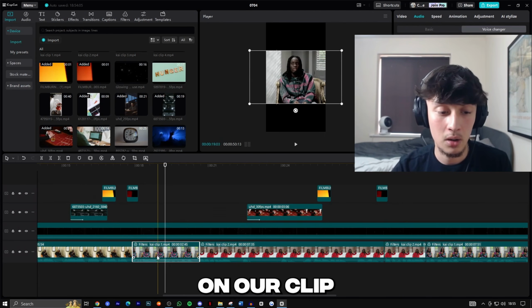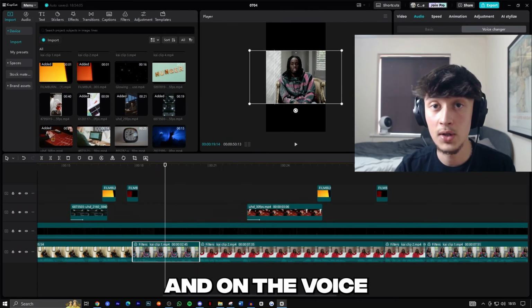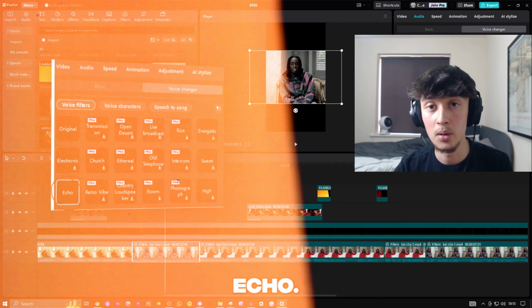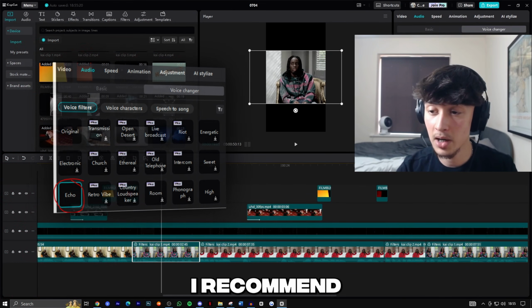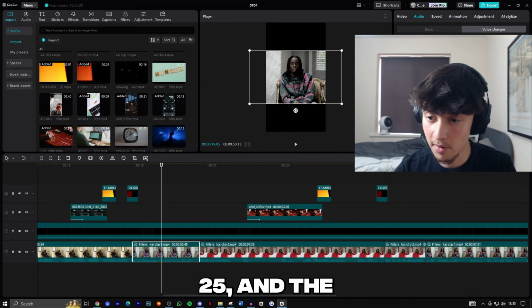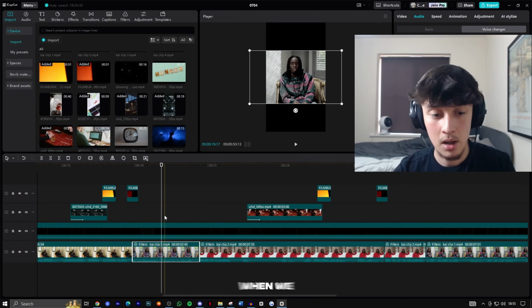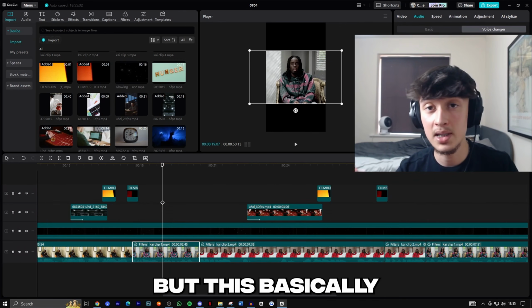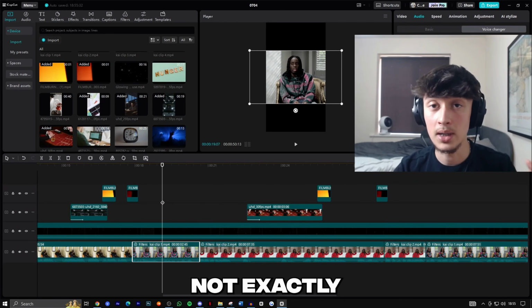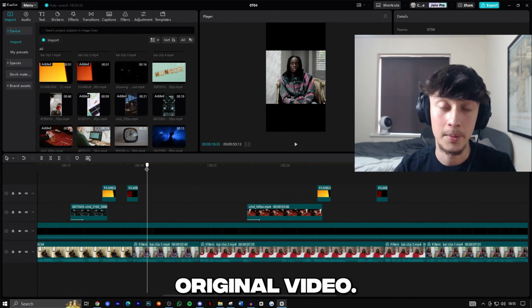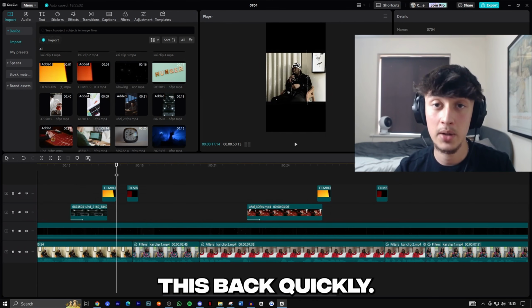So we're going to click on our clip, go to audio, and in the voice filter section, we're going to apply echo. Then we're going to mess around with the settings. I recommend lowering the quantity to about 25 and the strength to about 20. When we play this back, his voice will be echoed, but this basically is altering the audio so it's not exactly the same as the original video. So let's play this back quickly.